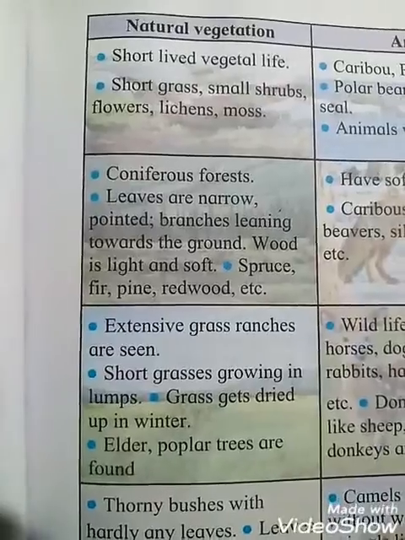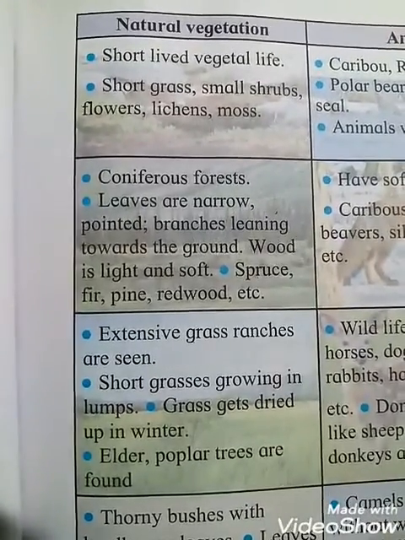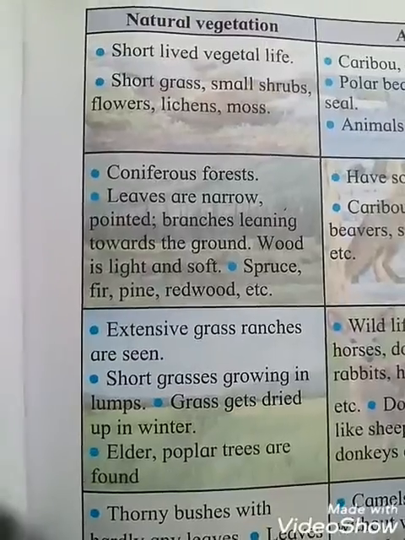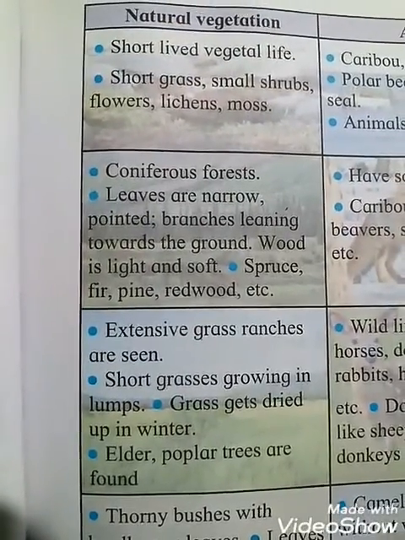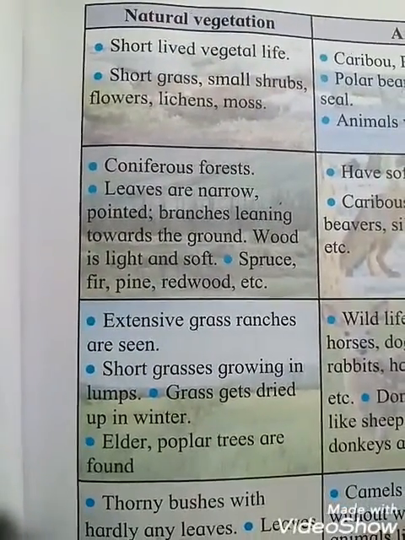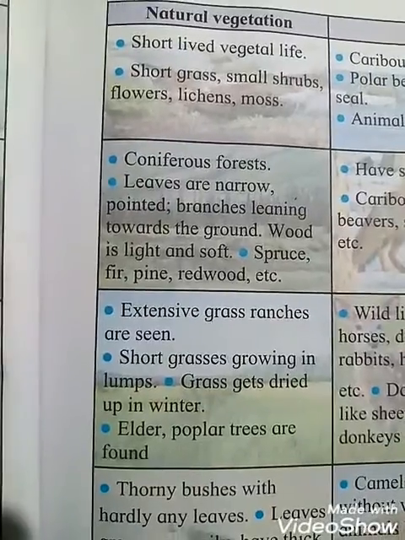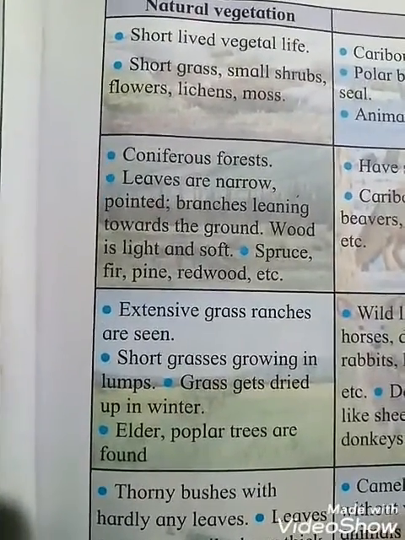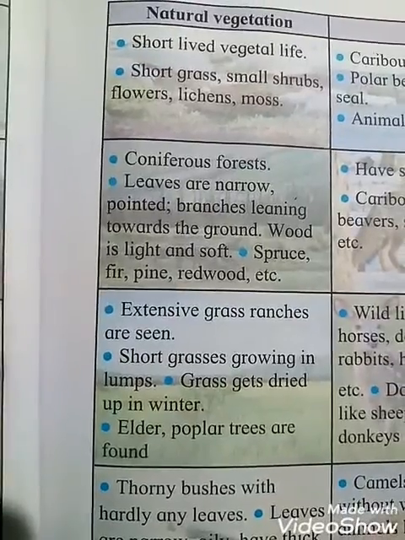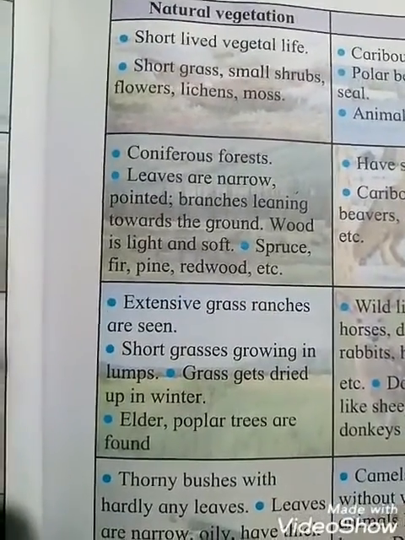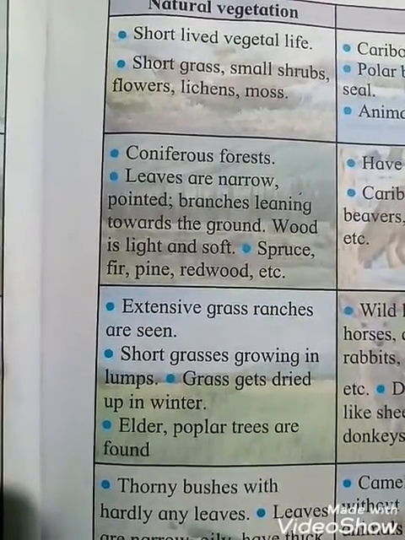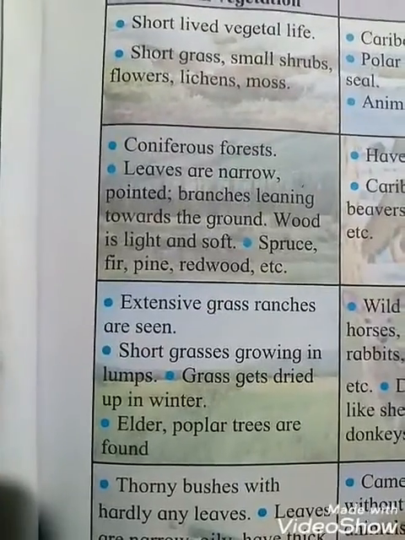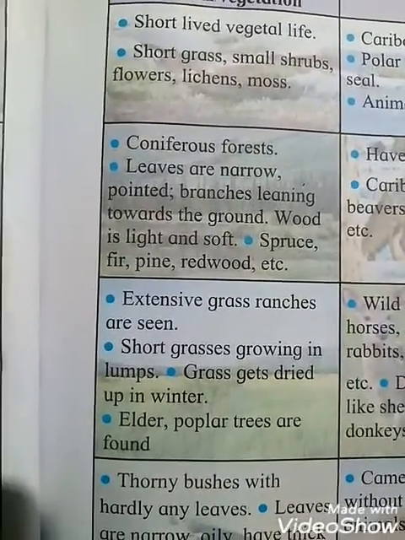In the taiga region, the natural vegetation is coniferous forests, and the leaves are narrow and pointed, with branches leaning towards the ground. What are the leaves like? Narrow and pointed, and branches leaning towards the ground. The wood is light and soft. What woods are found here? It is very light and soft. Examples: spruce, fir, pine, redwood, etc.